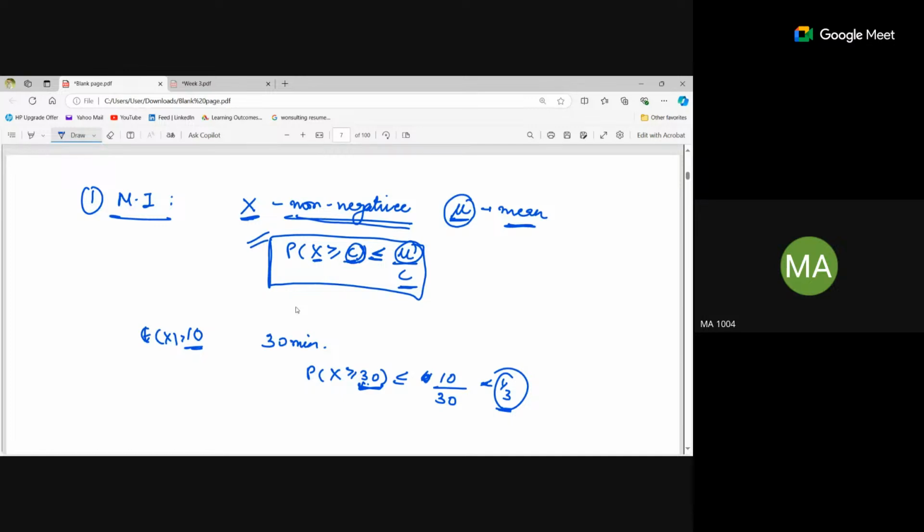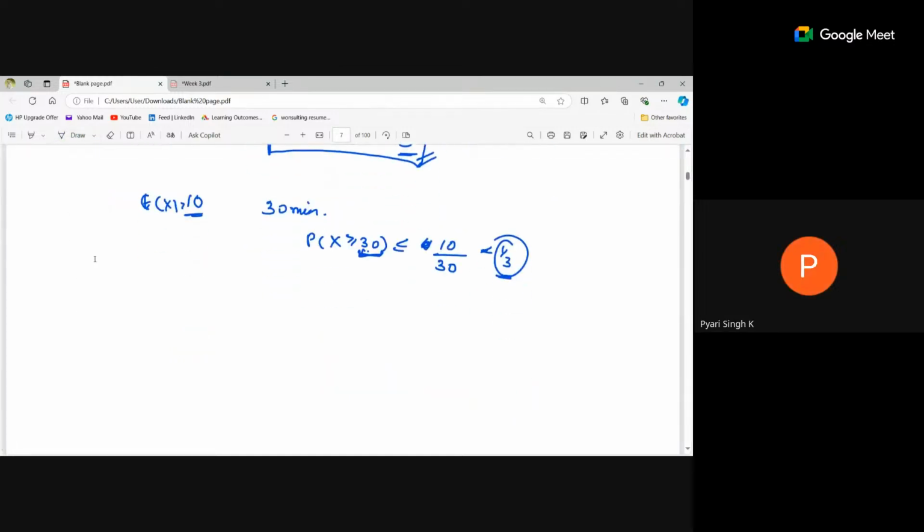Now is Markov's inequality clear to everyone? Where do we have to use this? Will we have problems based on this? Yes, if you have been given the values of x which are non-negative, and only the mean is given, then we can calculate the upper bound.